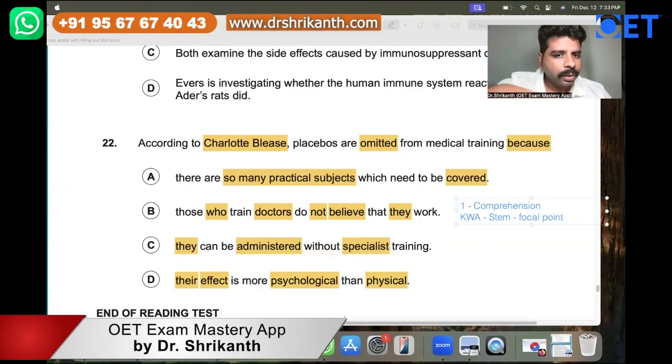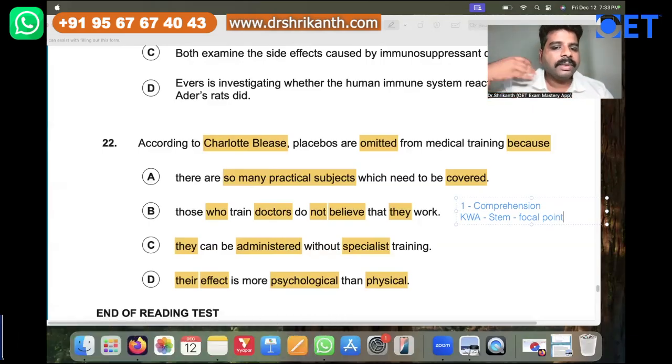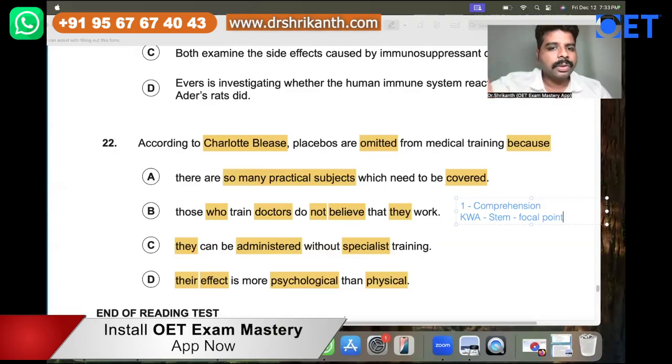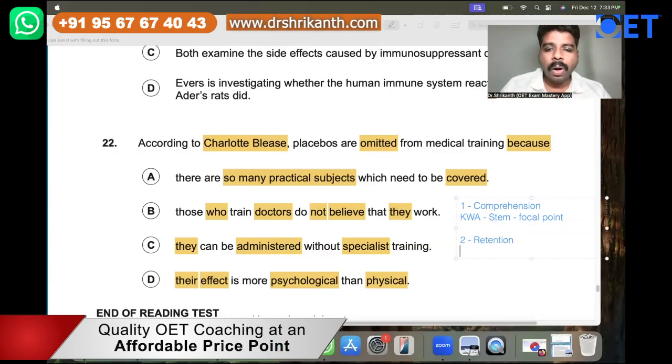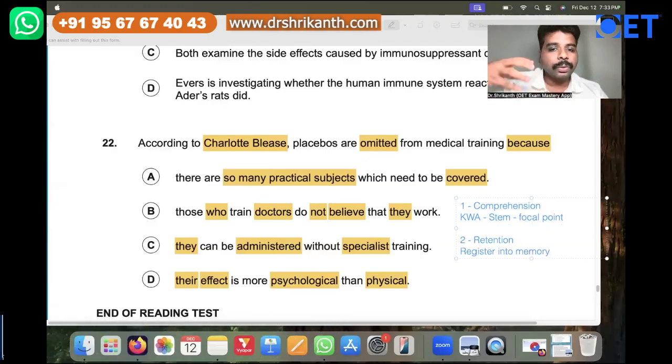Then you have to go through the answer options as well. We have 4 answer options: too many subjects, professors don't believe in it, anyone can administer this, and psychological effect is more. So you have to grasp the meaning of the question as well as the answer options. Step number 2 is retention. Once you have understood this, you have to register whatever you have read into your memory.